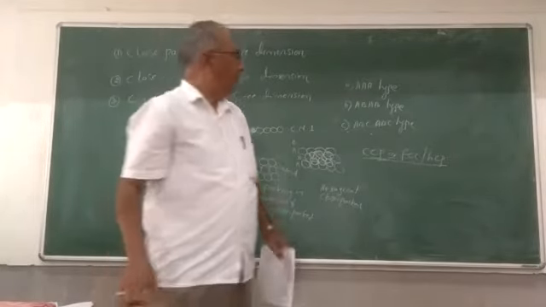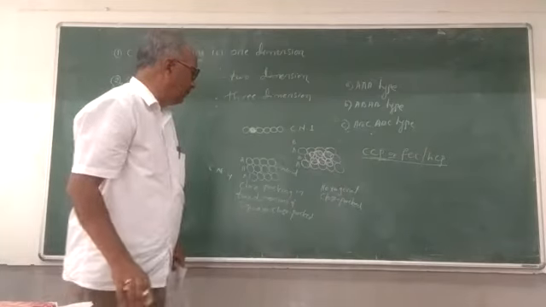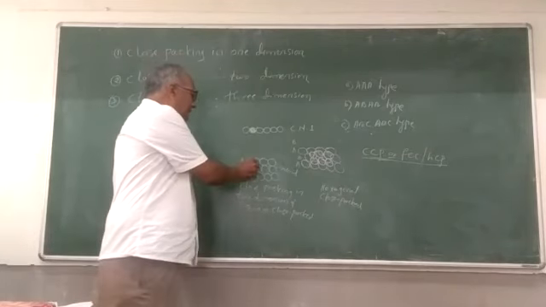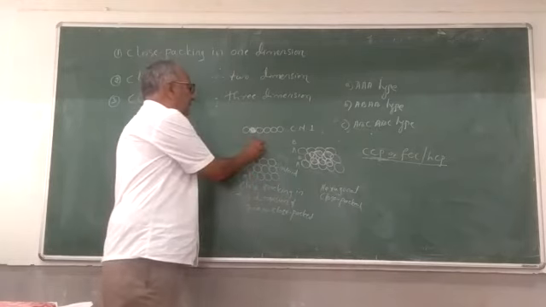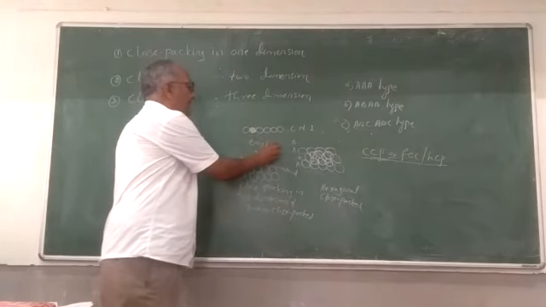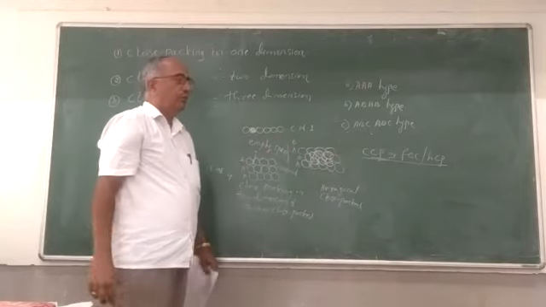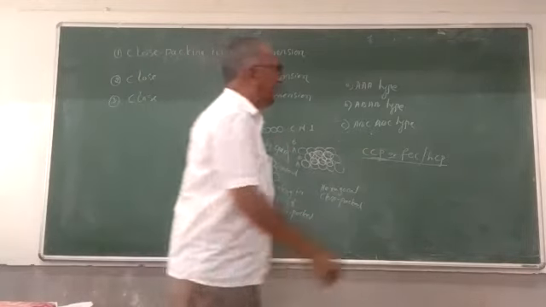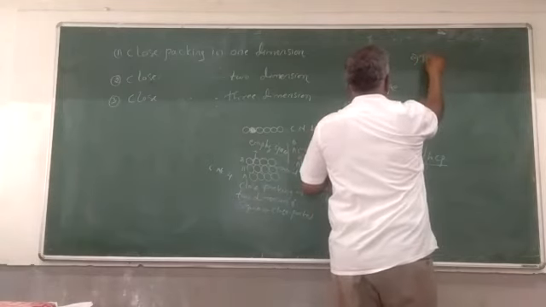Then, during arranging the particles as closely as possible, there is a creation of empty space, and this empty space is called void. The voids are of two types.